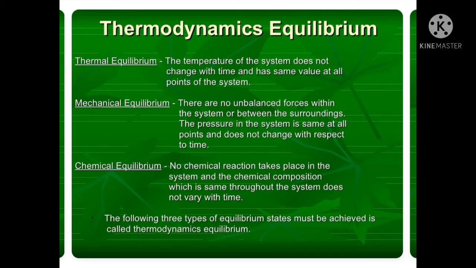And next one, chemical equilibrium. No chemical reaction takes place in the system, and the chemical composition, which is the same throughout the system, does not vary with time. So the chemical composition of the system should not vary with respect to time at any point. In that type of system, we can obtain chemical equilibrium. These three types of equilibrium states must be achieved to call it a thermodynamic equilibrium system.